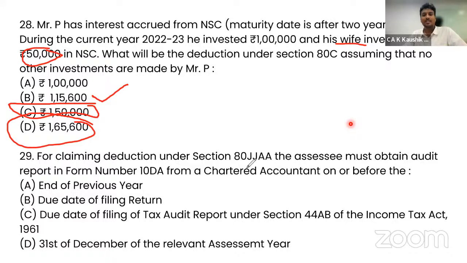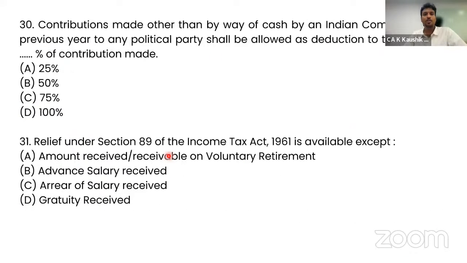For claiming deduction under Section 80JJAA, the assessee must obtain the audit report within due date for filing the tax audit report. So C is the correct answer. Due date for filing tax audit report under Section 44AB of the Income Tax Act 1961 is the correct answer. Moving to question number 30.